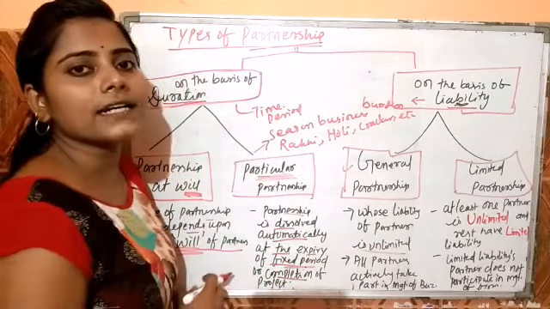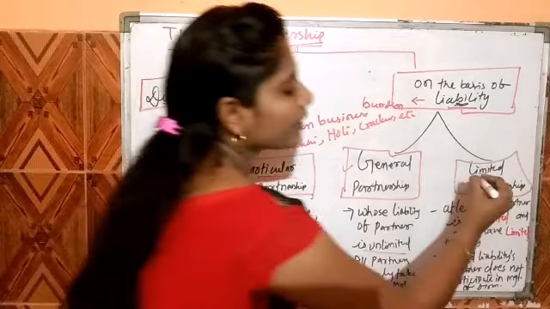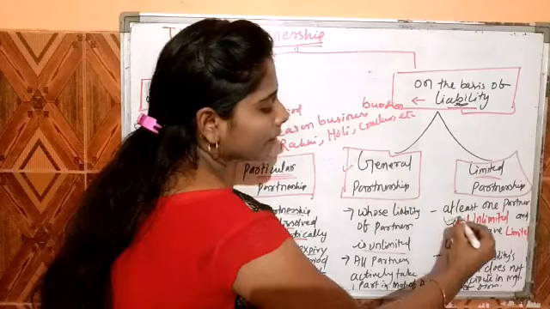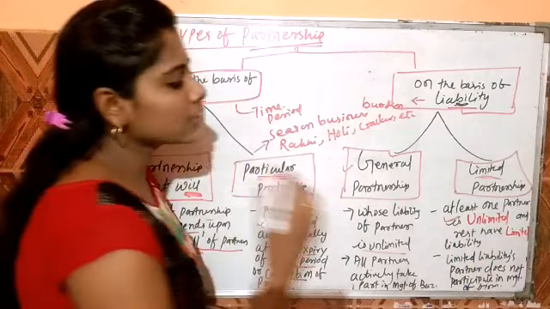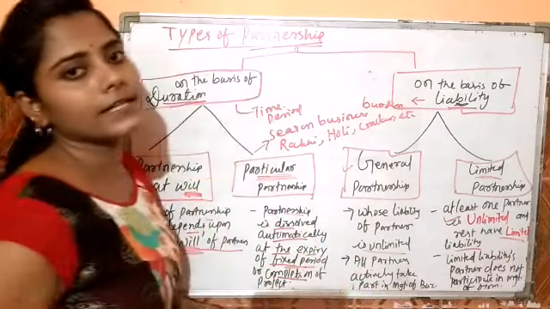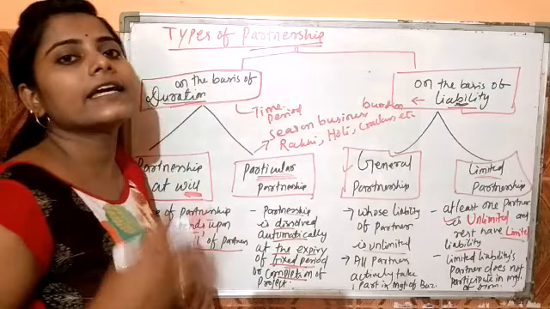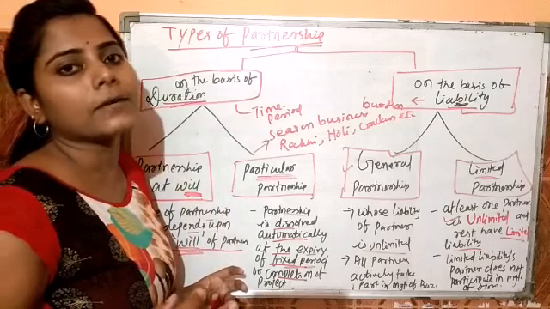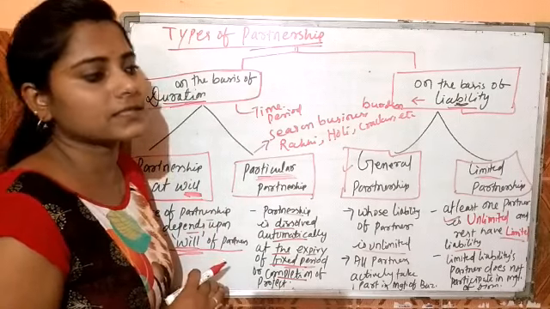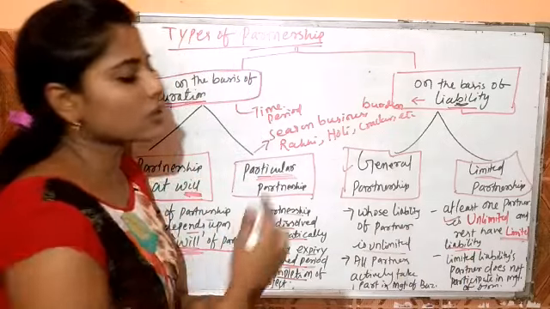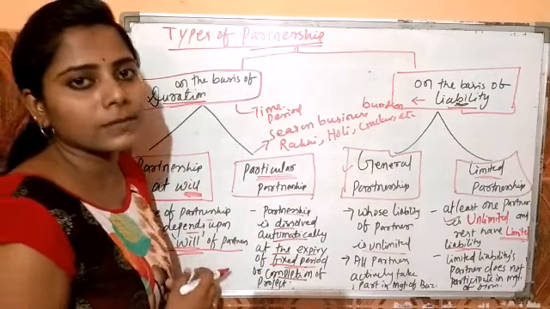And limited partnership means at least one partner's liability is unlimited and the rest of the partners have limited liability. The person who has unlimited liability actively takes part in the management of the business, but those who have limited liability do not participate in the management.